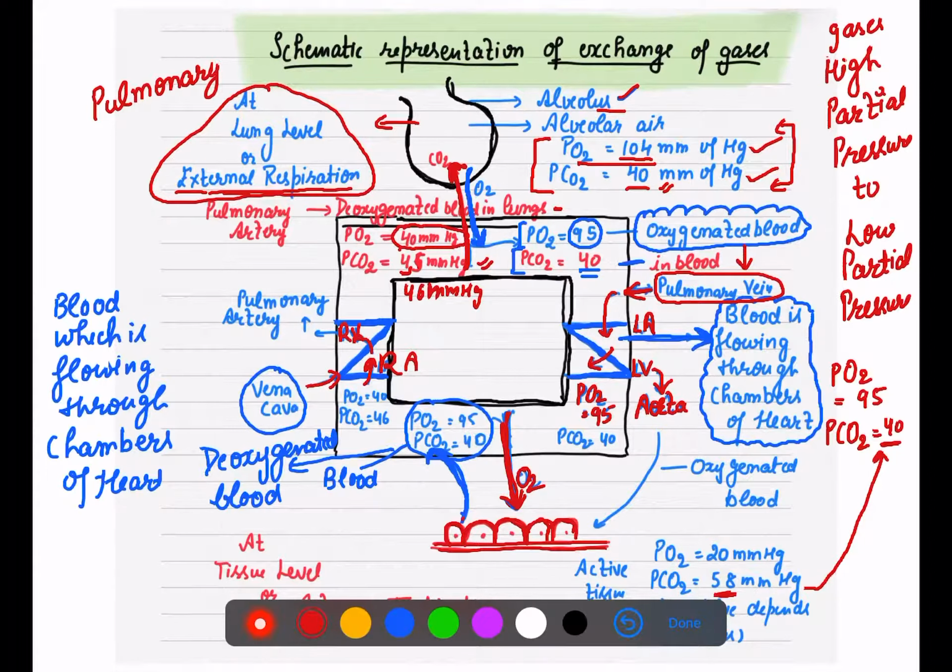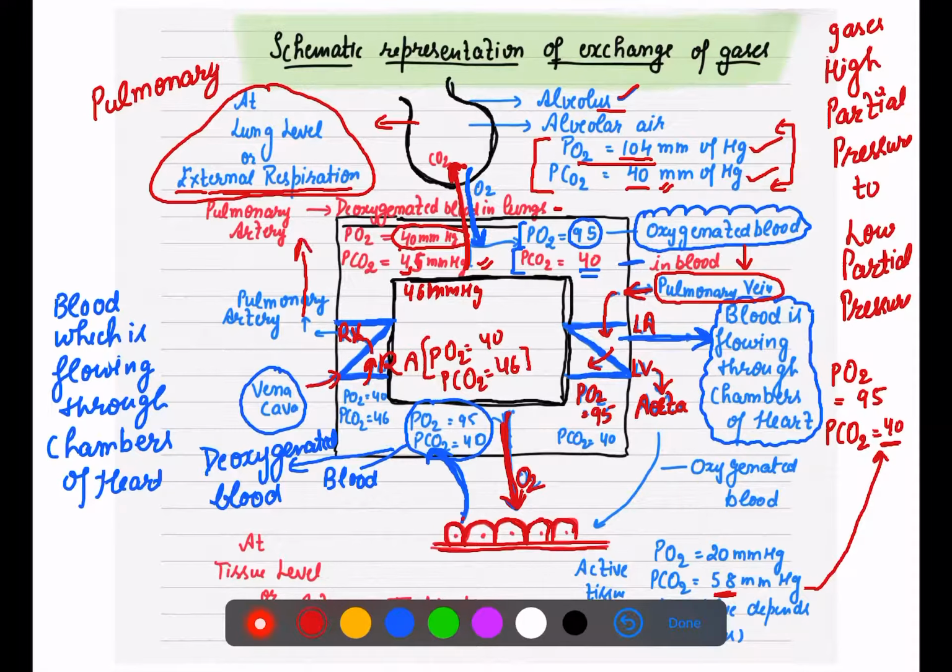But what is the partial pressure of this deoxygenated blood now? This deoxygenated blood which is entering your heart now has a partial pressure of oxygen of 40, and partial pressure of CO2 of 46 or 45. Somewhere it is written as 45 also. Both are correct. So who is taking them to the lungs?